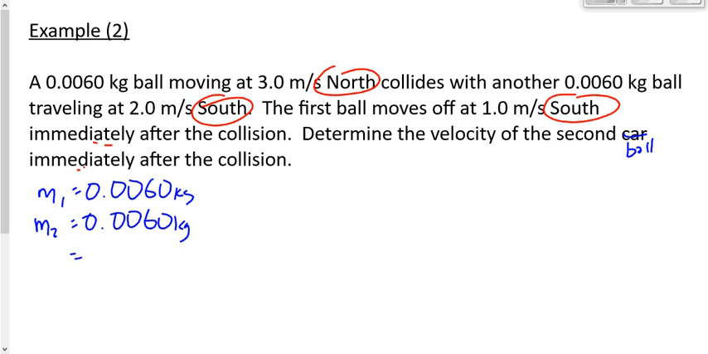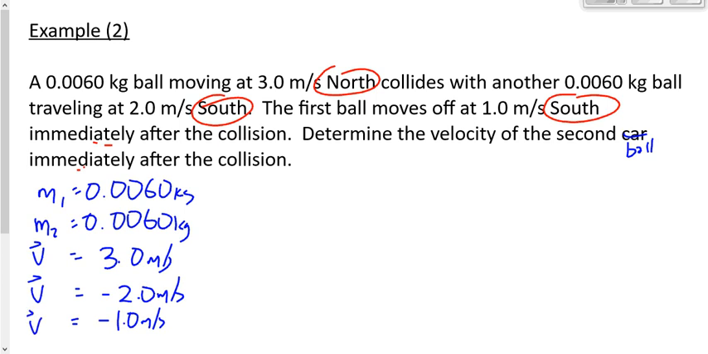Man, I got a lot of givens here. 3.0 meters per second is one velocity. I've got negative 2 meters per second, negative because it's to the south, that's another one. And then I've got one that's negative 1.0 meters per second. That's another one. What's the 3? A ball moving at 3 to the north collides with another one. Is that V1 or V2? V1. Good, Ben. V1I or V1F? Good.